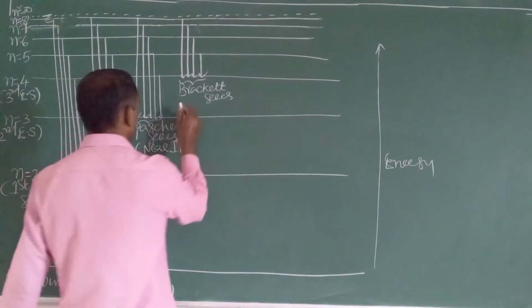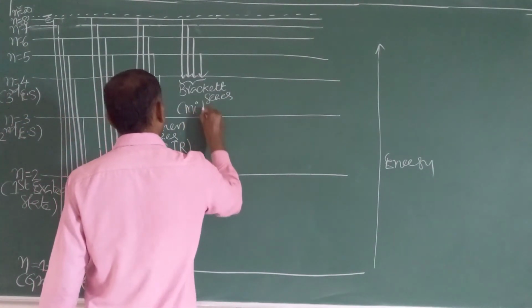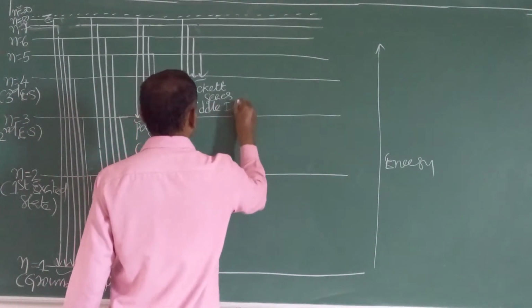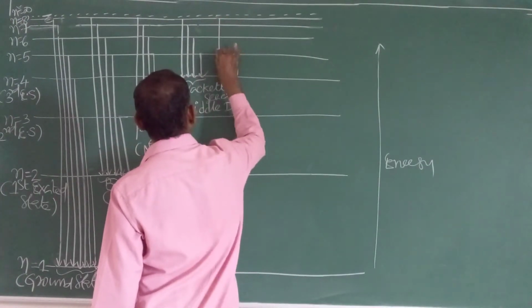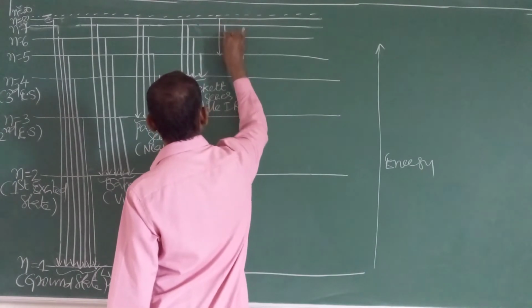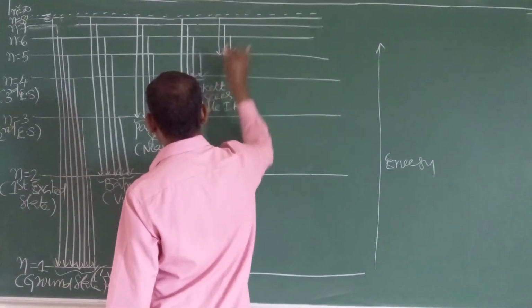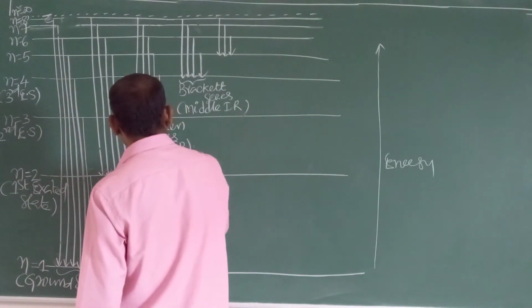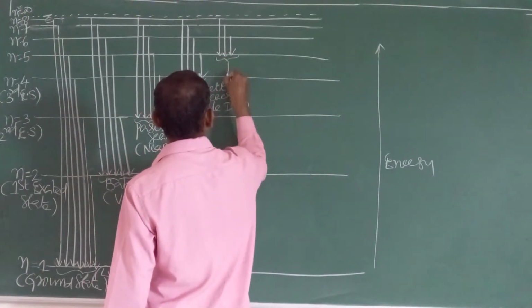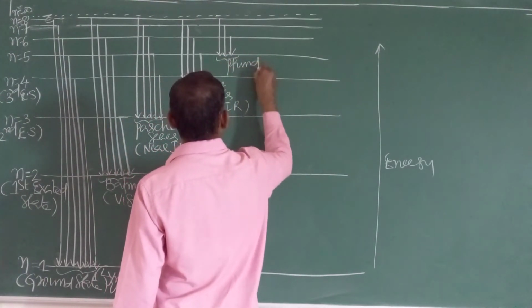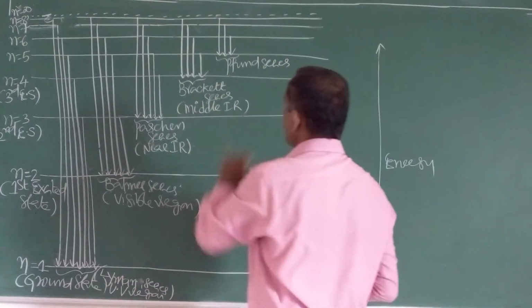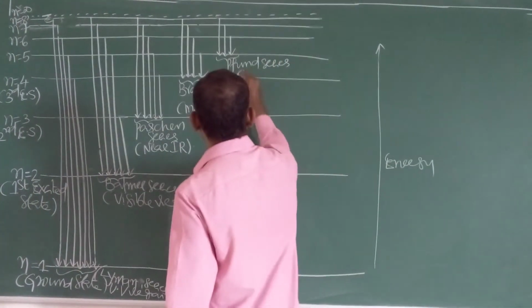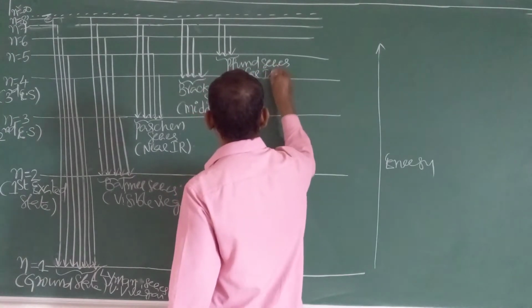Mid IR. Again, any higher energy level to the fifth level: Lyman, Balmer, Paschen, Brackett, Pfund series. In Pfund, the P is silent. Near IR, mid IR, far IR.